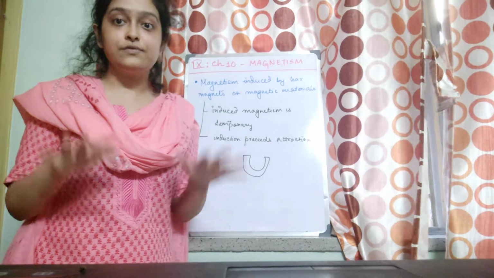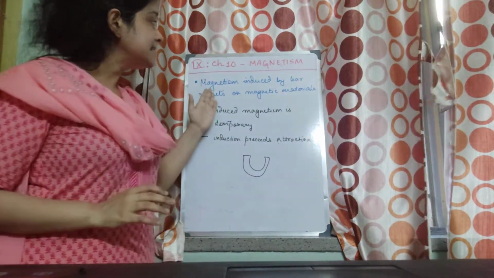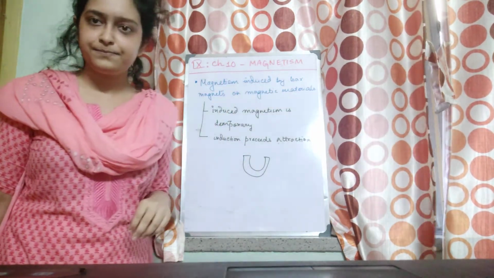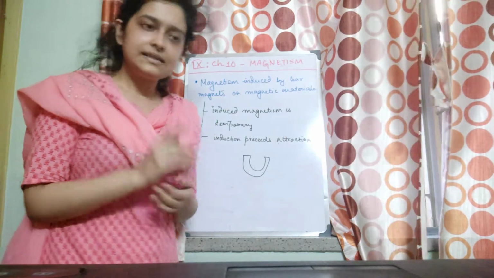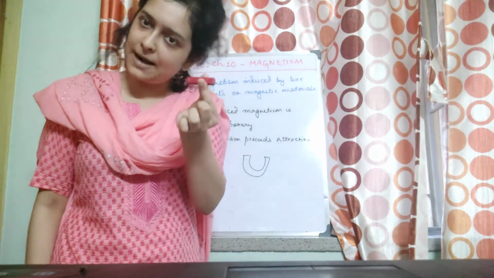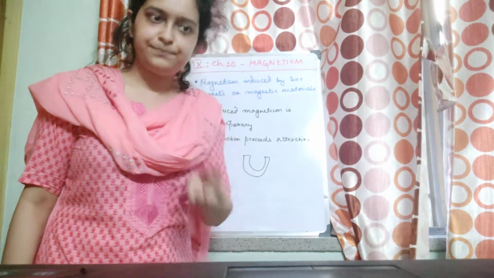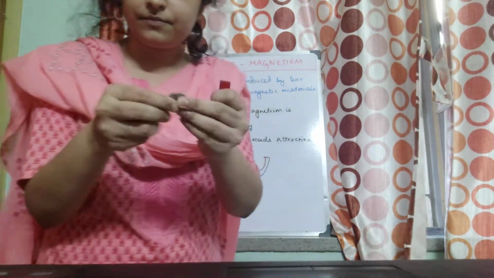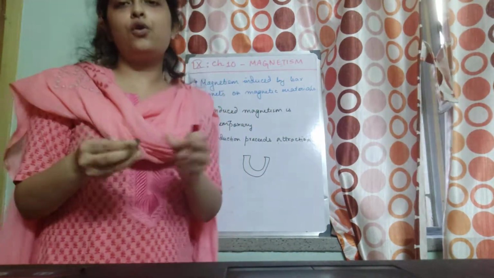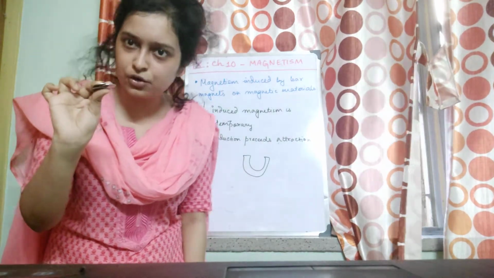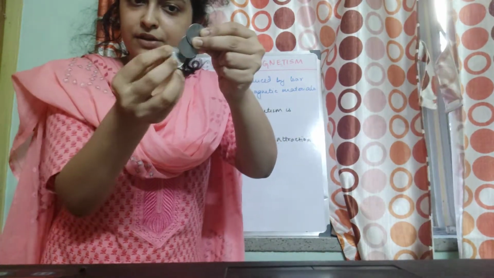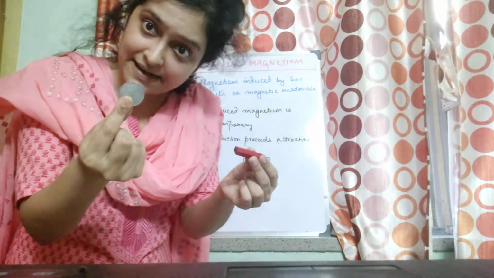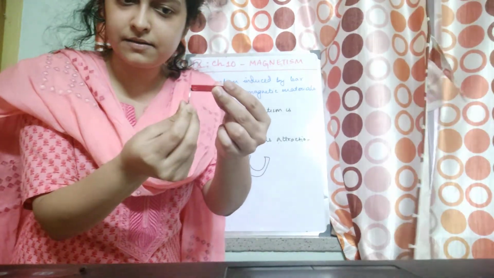Now, in this class, we'll start with magnetism induced by bar magnets on magnetic materials. What does it mean? Suppose I've got this bar magnet with me. I know this is a magnet. Now, these are some coins. Now, these are not magnets, right? Obviously, you know that these are not magnets. They are not attracted to each other, right? These are not magnets. But this is a magnetic material, so it will be attracted by this magnet.